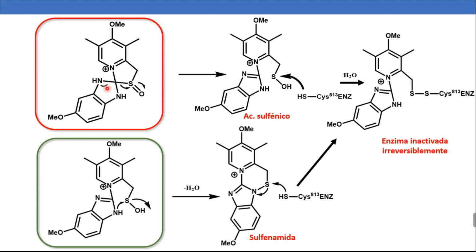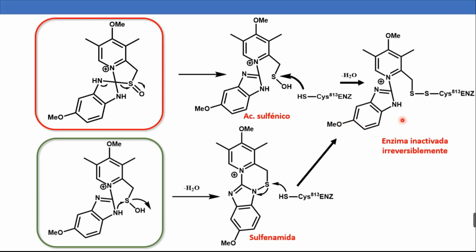Once the double bond is formed, the bond between the benzimidazole and the sulfoxide group is broken, and the oxygen from the sulfoxide group is protonated to become the sulfenic acid group. The sulfenic acid group can form a disulfide bond with a cysteine residue of the enzyme, releasing in the process a molecule of water, and in this way, rendering the enzyme irreversibly inactivated.